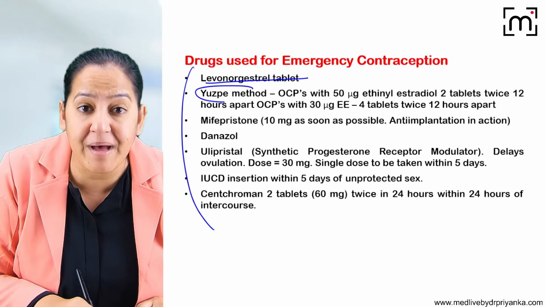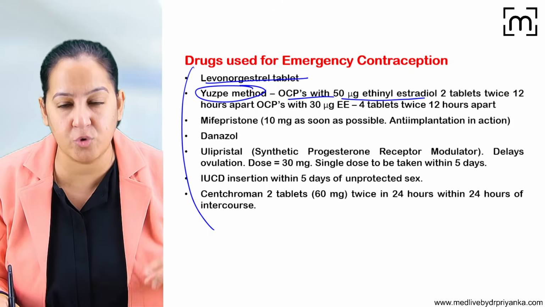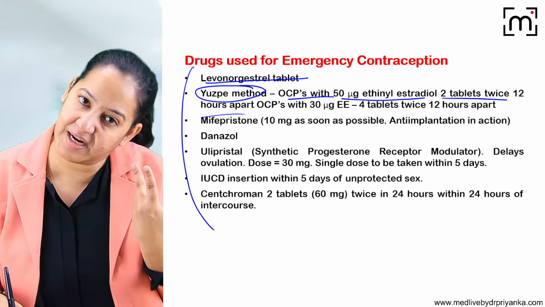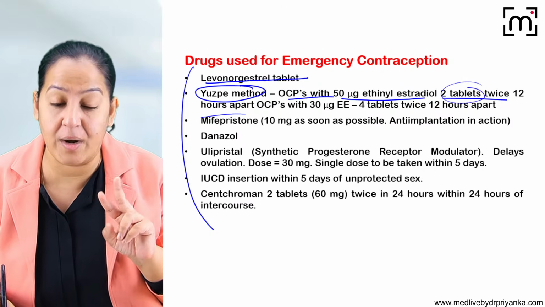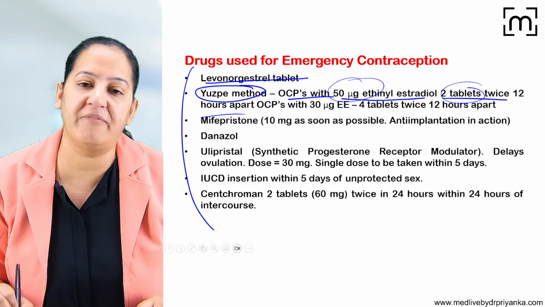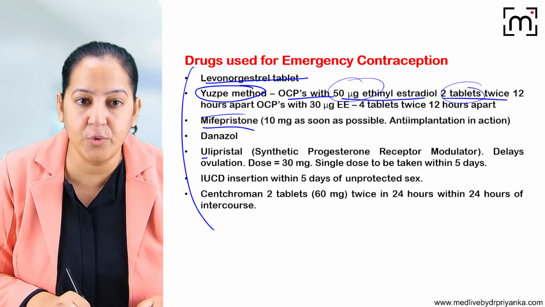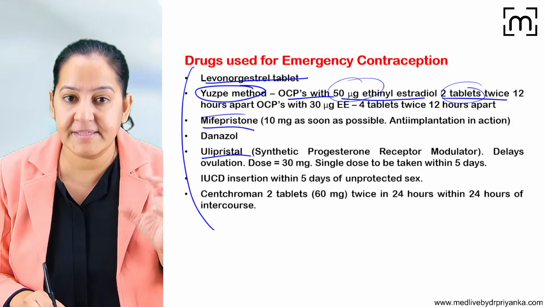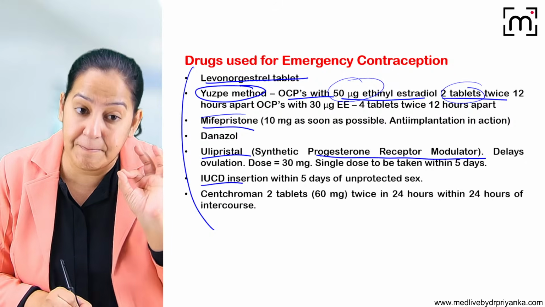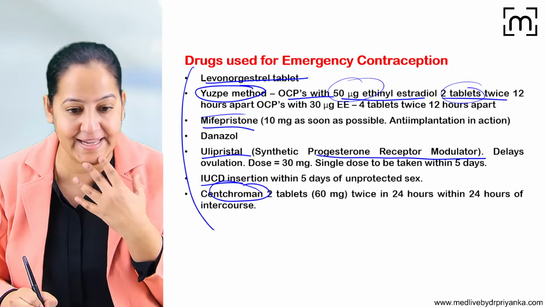Apart from that, the Yuzpe method is there, in which OCPs with 50 microgram of ethinyl estradiol, 2 tablets twice a day, 12 hours apart, are taken. The normal OCP which she is taking, she can take that only, but 2 tablets at one time, 2 times in a day, 12 hours apart. Apart from that, mifepristone is available. Ulipristal is available. What is ulipristal? It is a synthetic progesterone receptor modulator. IUCD insertion is the best one if the female is ready to do that. And Centchroman, that is Saheli, is also available.